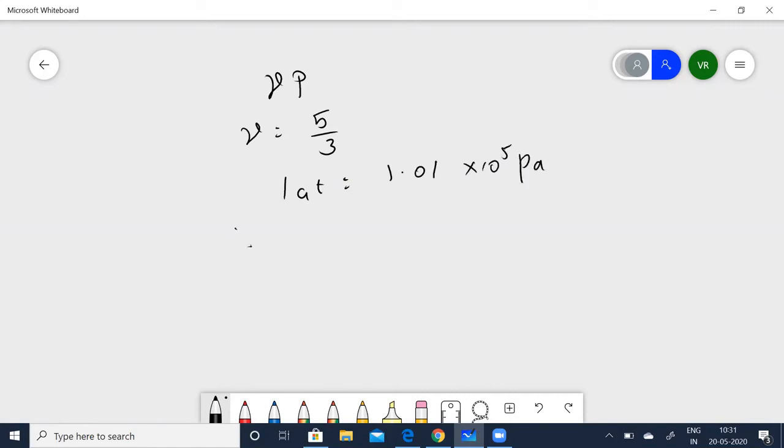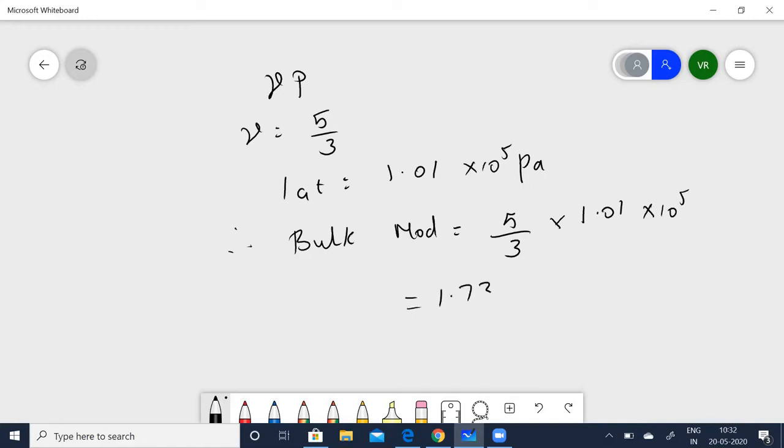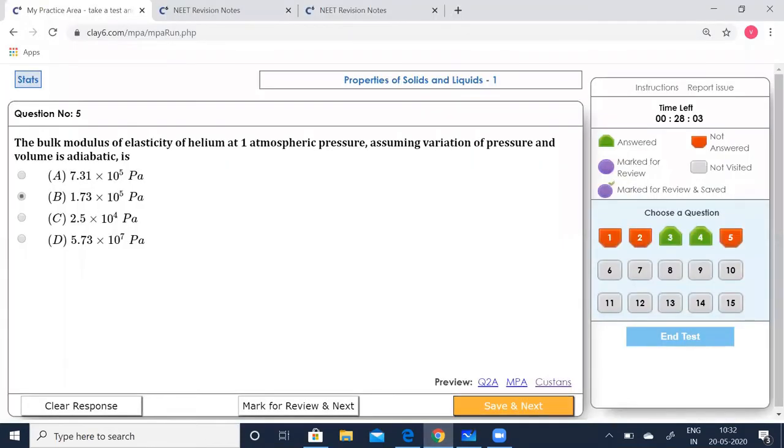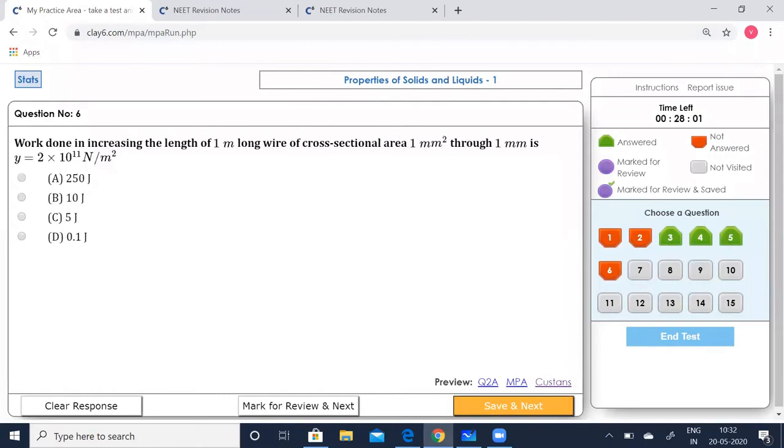We can simply substitute in the bulk modulus formula. So 5 by 3 times 1.01 into 10 to the power of 5 is nothing but 1.73 into 10 to the power of 5. Let's see which option is correct. Option B. Yeah, save that, go to the next.